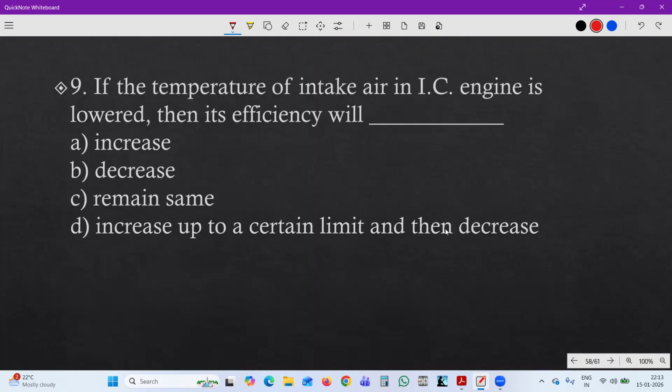Okay, next. If the temperature of intake air in an IC engine is lowered, then efficiency will either increase, decrease, remain the same, or none of the above. Let's see, the answer is A. If the temperature of intake air in an IC engine is lowered, then efficiency will increase.